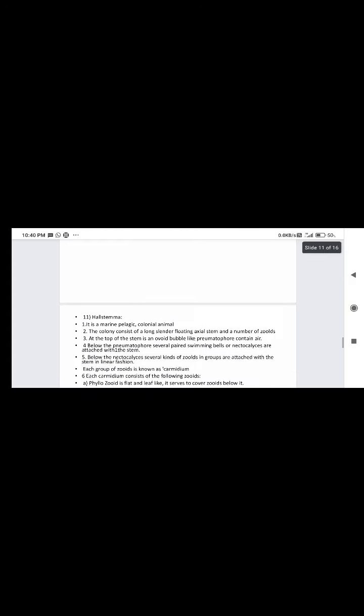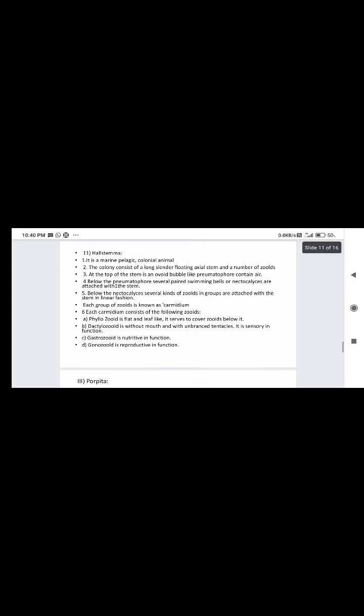In Physalia, the nectocalyx or swimming bells are absent. The pneumatophore contains gas glands which secrete air having 90% nitrogen, 1% argon and 9% oxygen. So this is about Physalia.